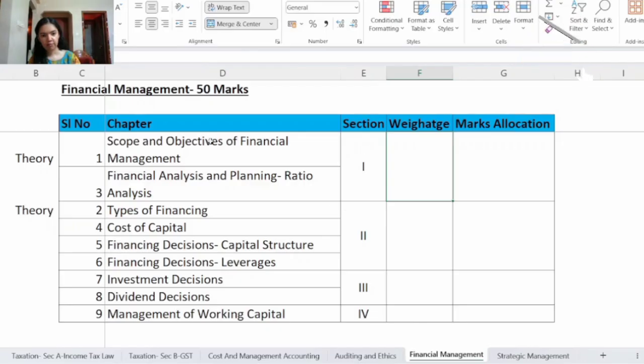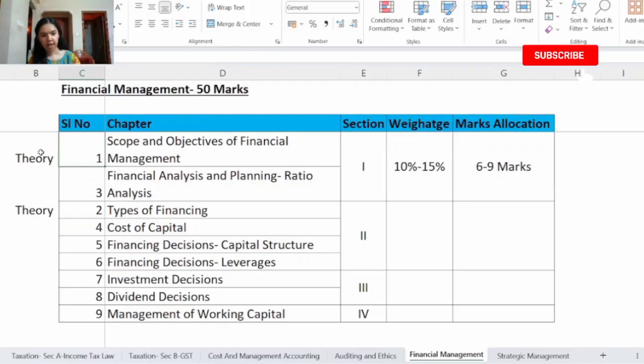So section 1. This covers 2 chapters, chapter 1 and chapter 3. So first let's see the weightage. The weightage for this is 10% to 15%. And the marks allotted are 6 marks to 9 marks. So under this we have chapter 1, scope and objectives of financial management, and mostly this is a theoretical chapter.